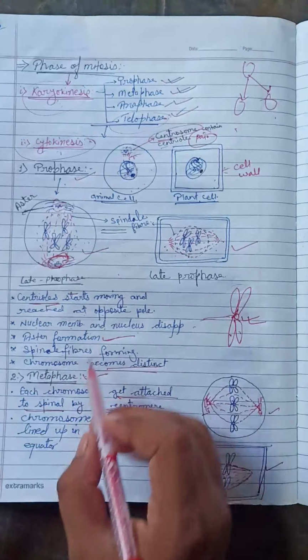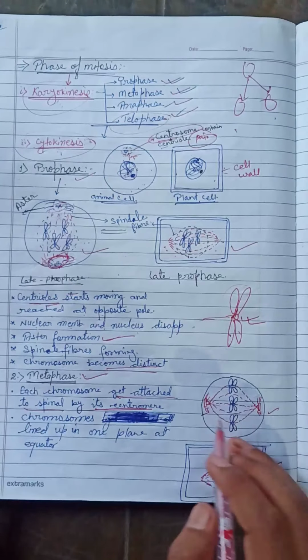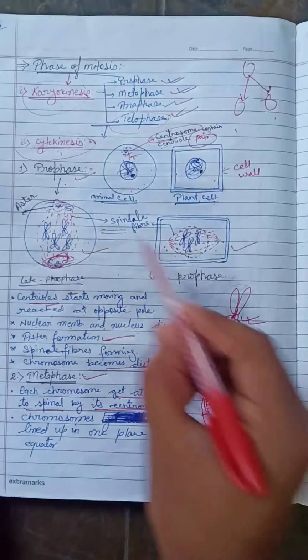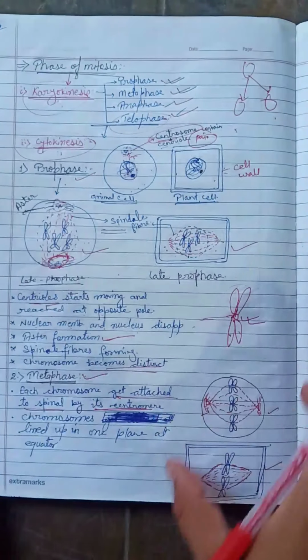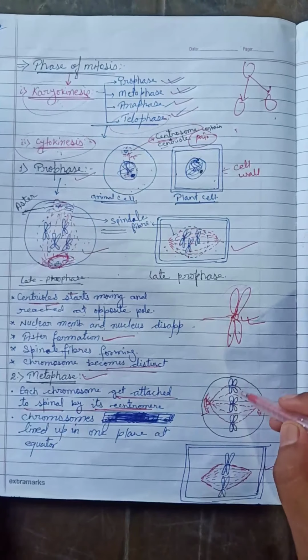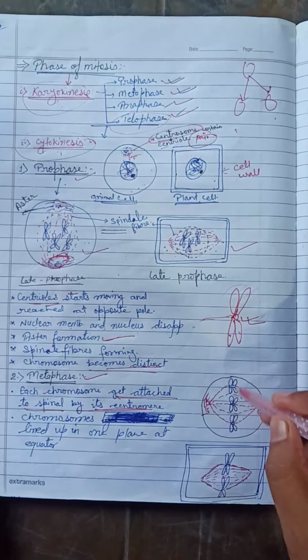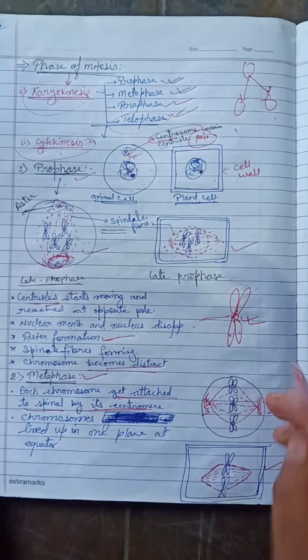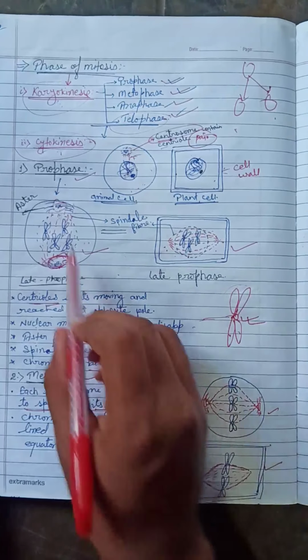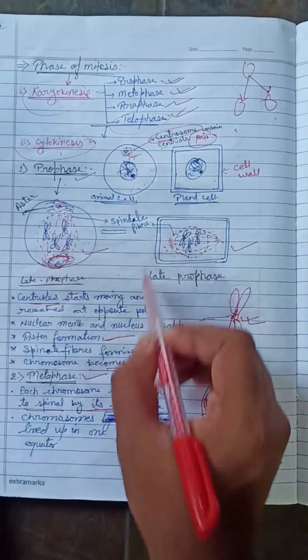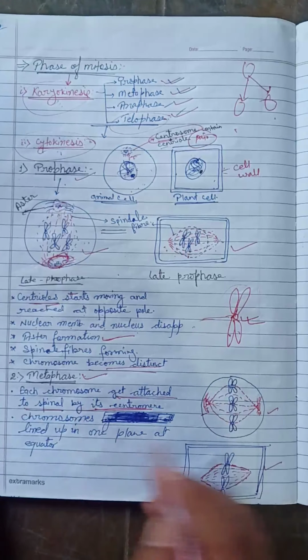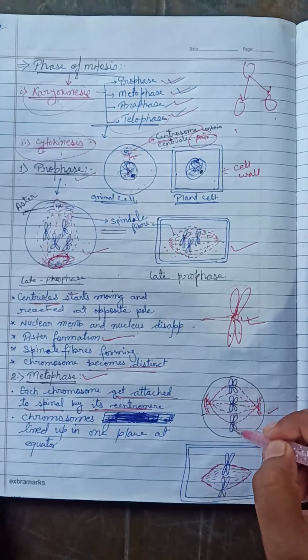Now take a look at metaphase. In metaphase, all the chromosomes which are scattered inside the cell are arranged at the equator plane. Can you see clearly here that all chromosomes are scattered here and there, whereas in metaphase all lie at the equator plane.